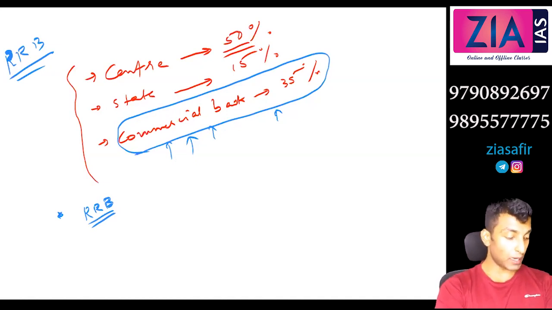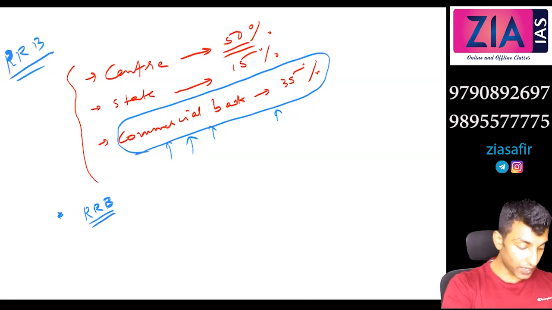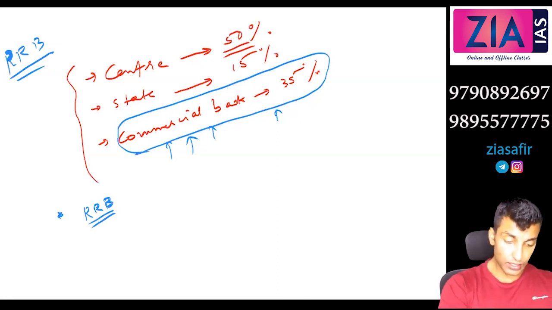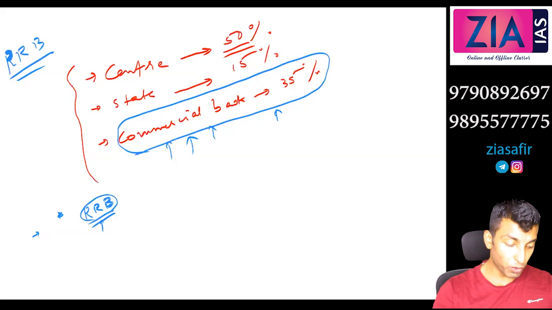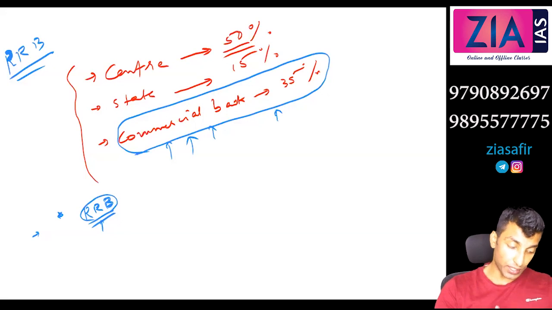RRBs was permitted to establish its branches in not more than 3 districts geographically connected. So this was earlier. Now I exactly don't know the condition of RRBs, so I have to check whether it is applicable now also. So you cannot establish beyond 3 districts.